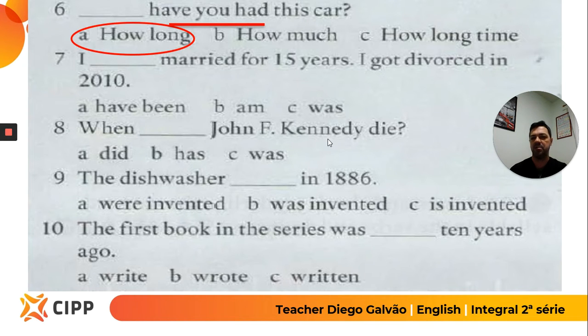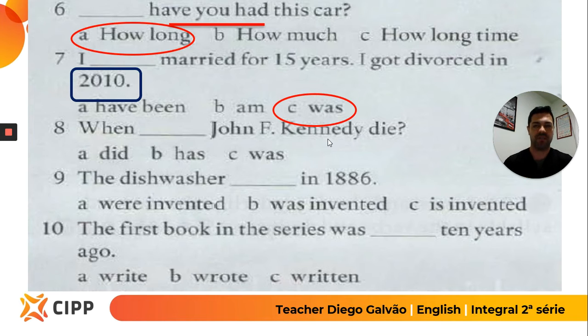And number seven, another question about simple past now. Married for 15 years. Why simple past? Because you got divorced in 2010. You have the definite time, you have the specific past. So the correct answer here is not present perfect. The correct answer is was.